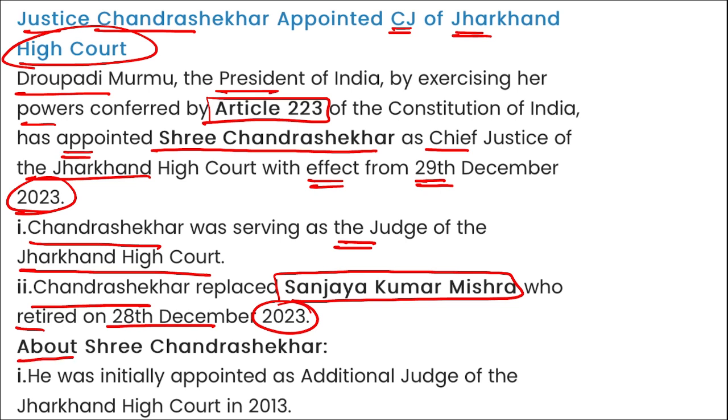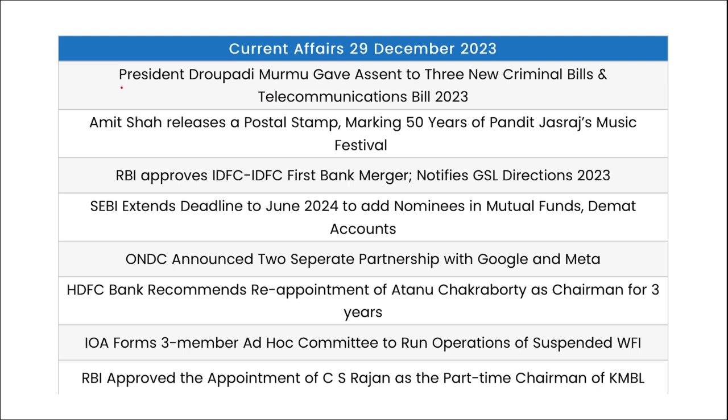If we talk about Shri Chandrasekhar, he was initially appointed as an additional judge of the Jharkhand High Court in 2023, and in 2024 he was made a judge of the High Court of Jharkhand. So friends, these are your important current affairs for the day. Now let's go for a quick one-liner revision.